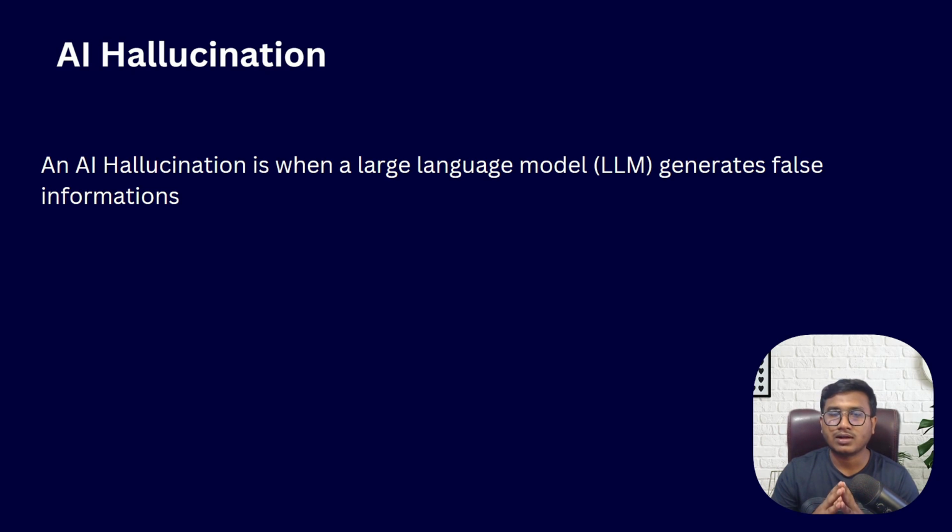So if we are getting this kind of hallucination, we can use something called the RAG concept, that means retrieval augmented generation. That means we can connect an external data source to our large language model, and from that data source the model can learn that this is the information you are looking for.